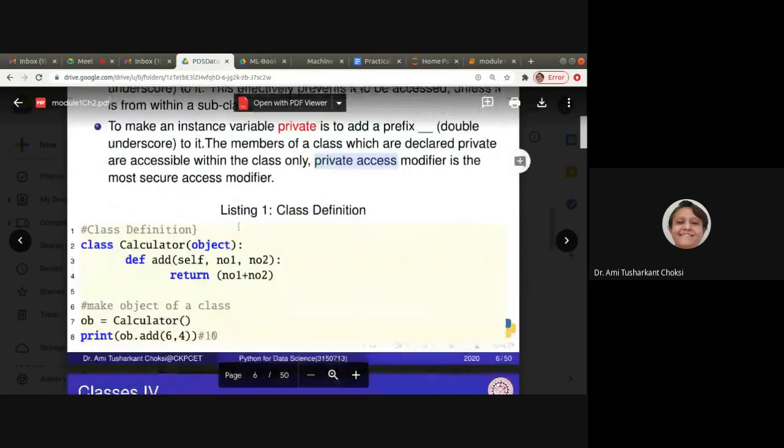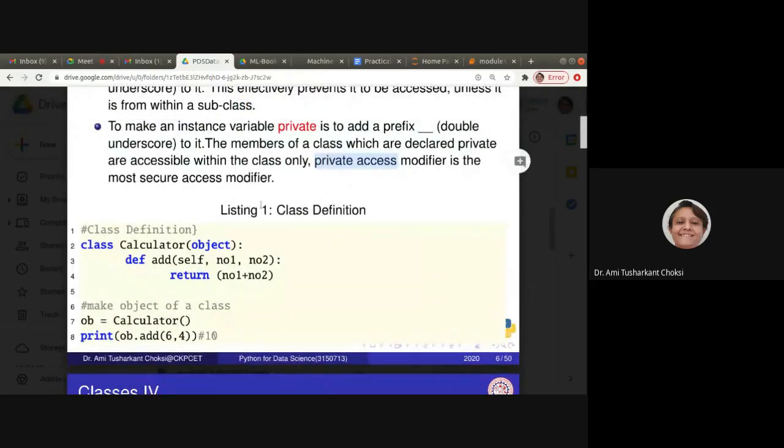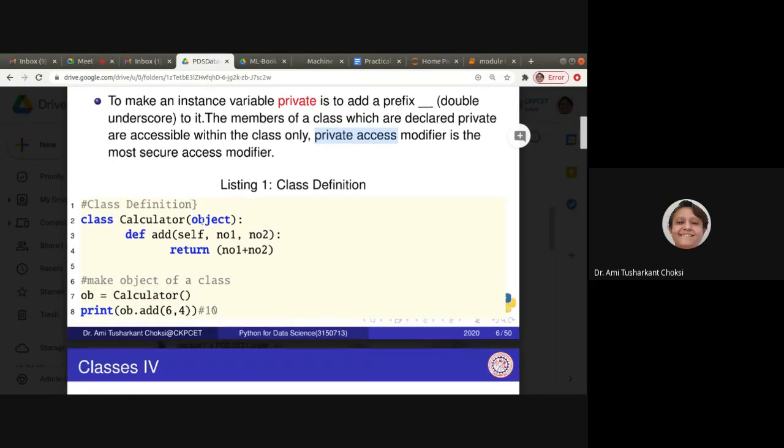The concepts of public, private and protected are also known to us. We already have the knowledge of how to write a class in C++ and Java. So we'll use the concepts of that, but we have to write the syntax in Python. Okay, so how can we write that?